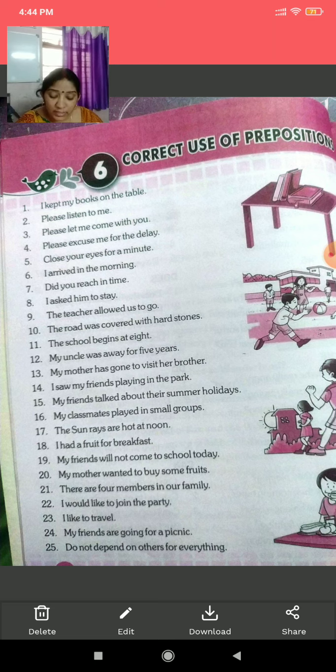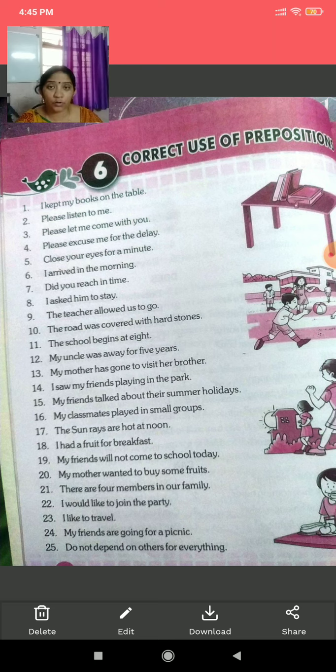We never say, my mother wanted with buy some fruits. No, my mother wanted to buy some fruits. We should use the correct preposition. Got it, children? I would like to join the party. Here to is the preposition. I like to travel. Again here to is a preposition.